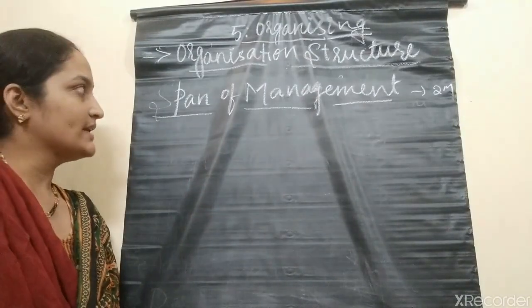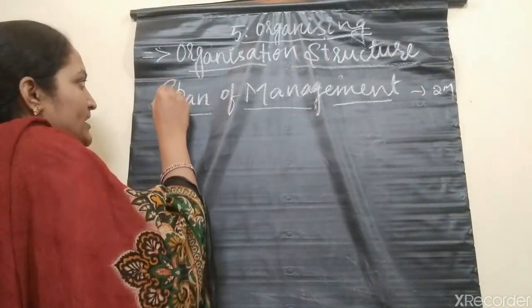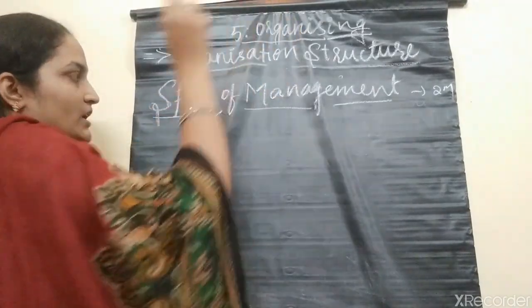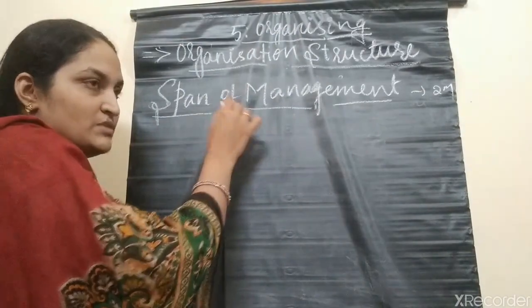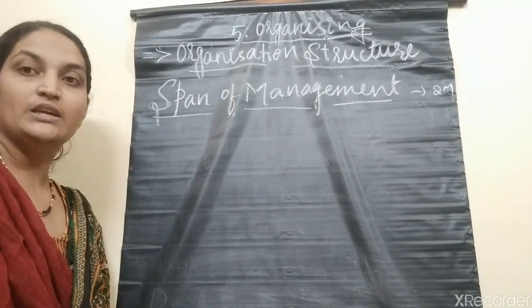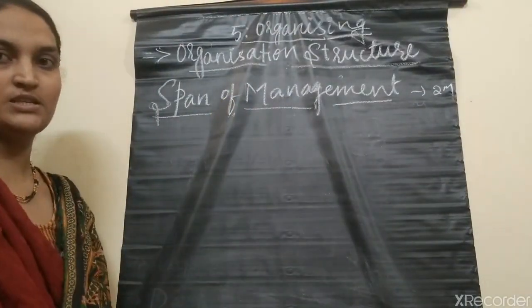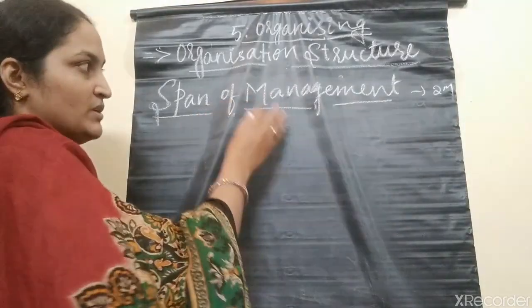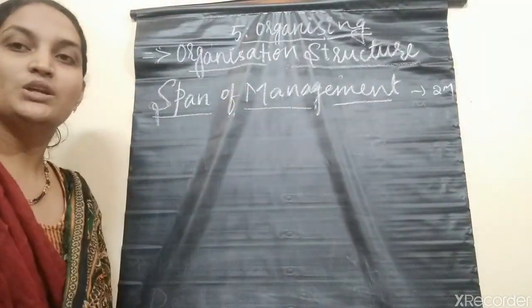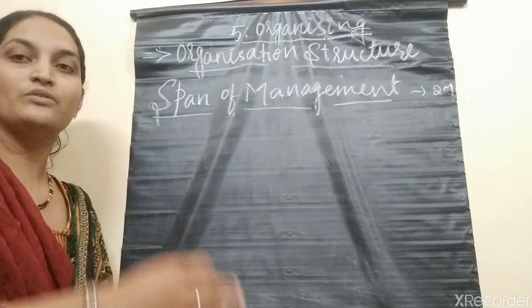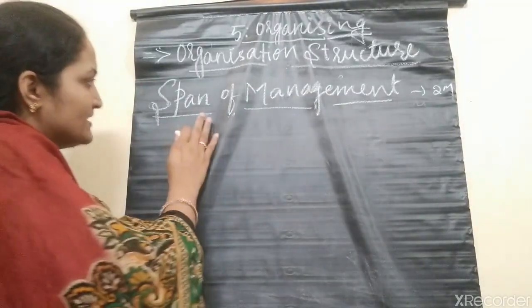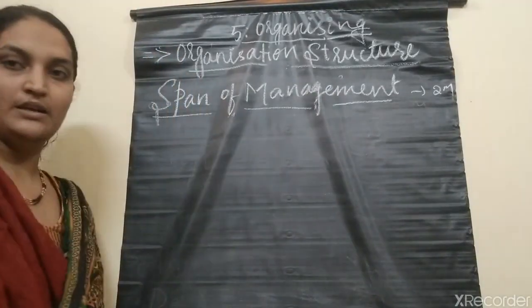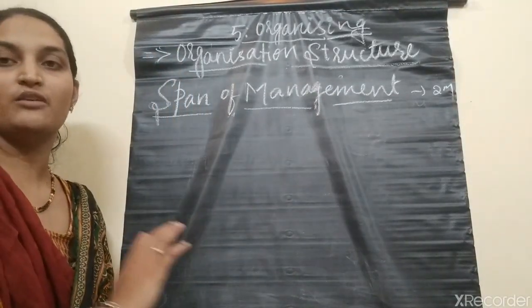So what exactly is the span of management in relationship with organizing? In relationship with organizing, the span of management to a large extent gives shape to the organizational structure. The span of management helps to structure your organization. It will give the idea to structure your organization.